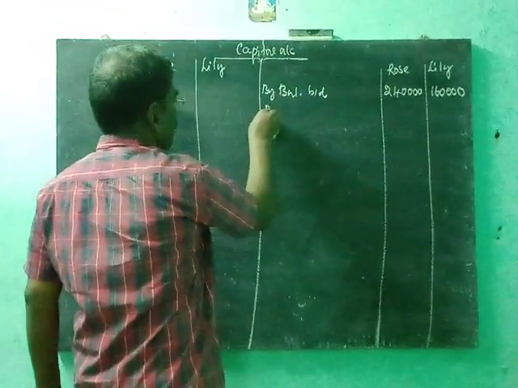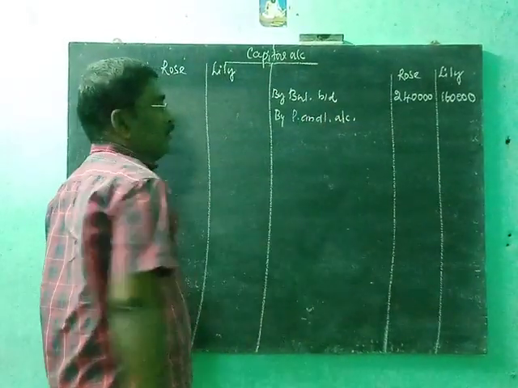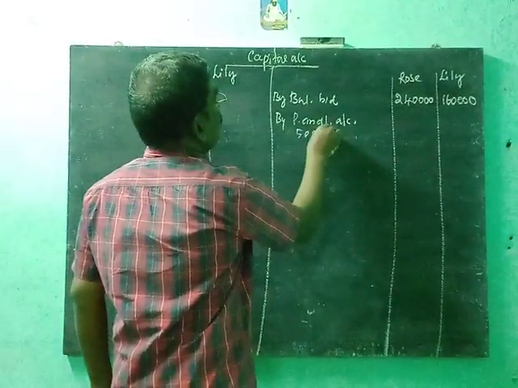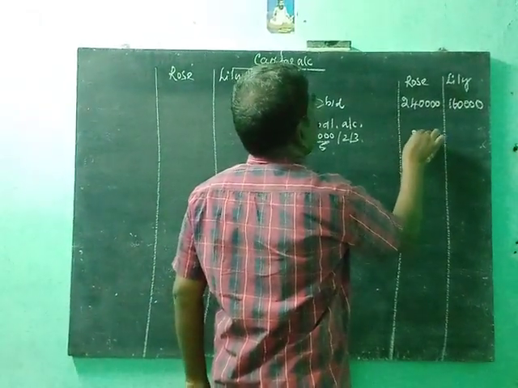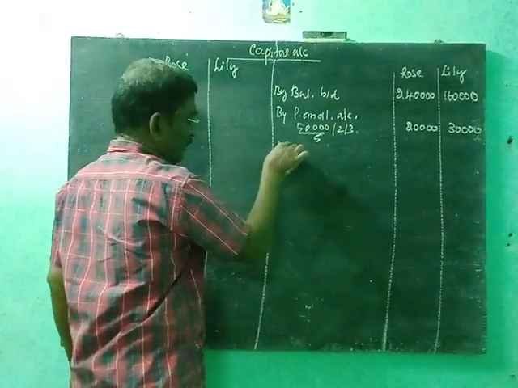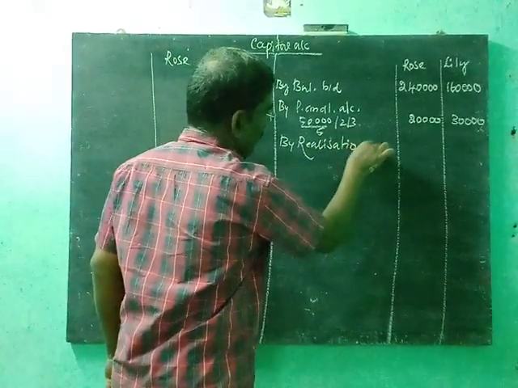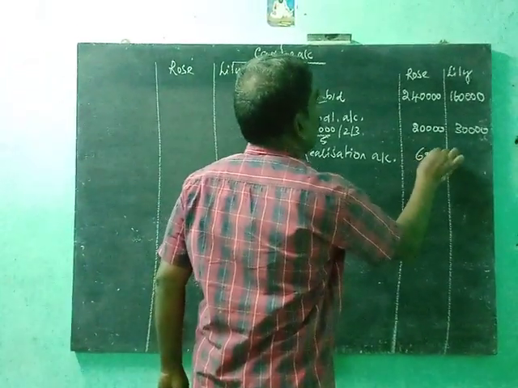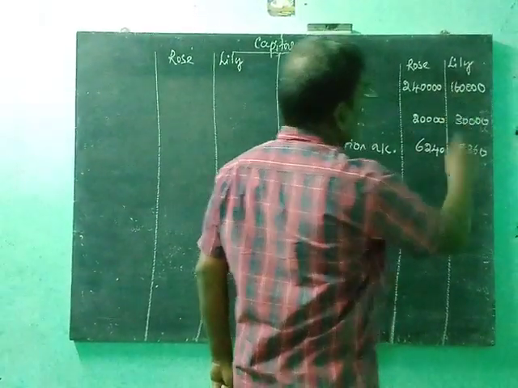There is a profit and loss account in the balance sheet. That belongs to the partners' capital. So totally 50,000 in the ratio of 2:3. So here 20,000, then 30,000. Please say in realization profit. The realization profit on the debit side is transferred to the credit side of the partners' capital account. That is 6,240 for Rose and 9,360 for Lily.